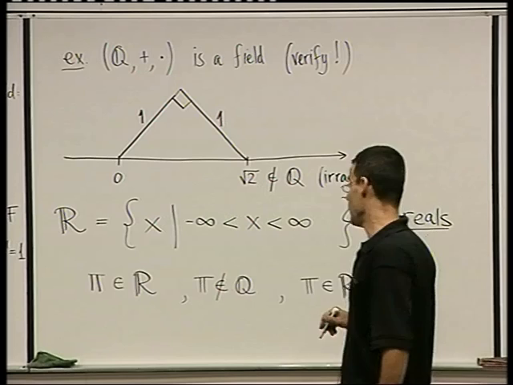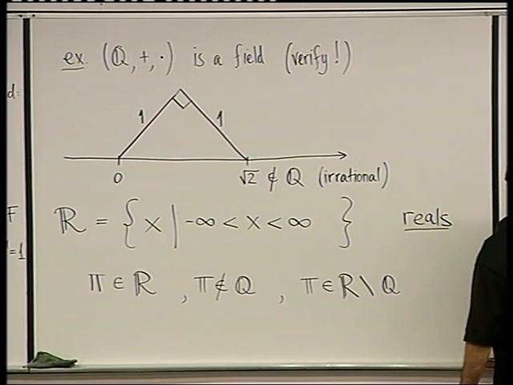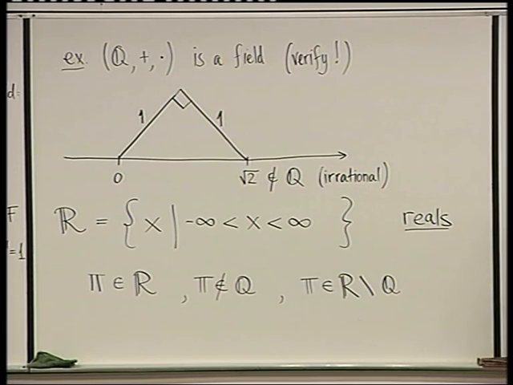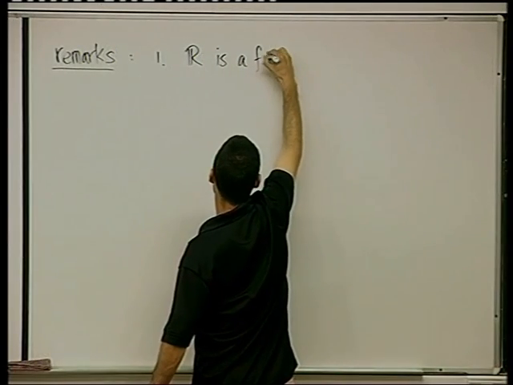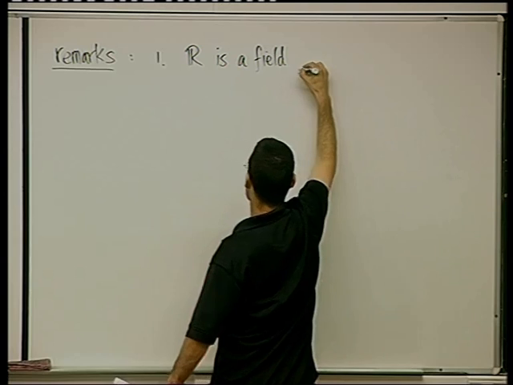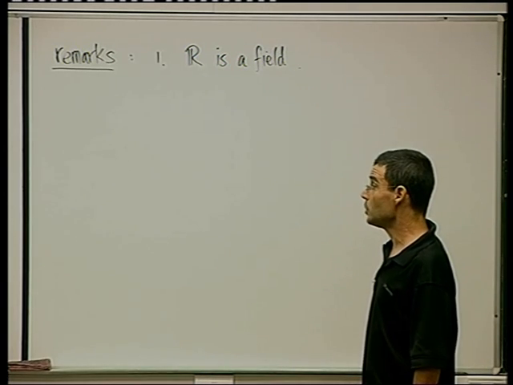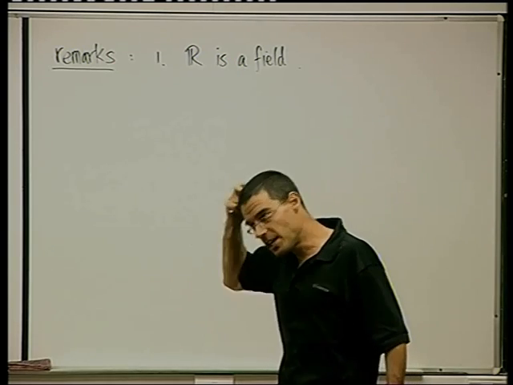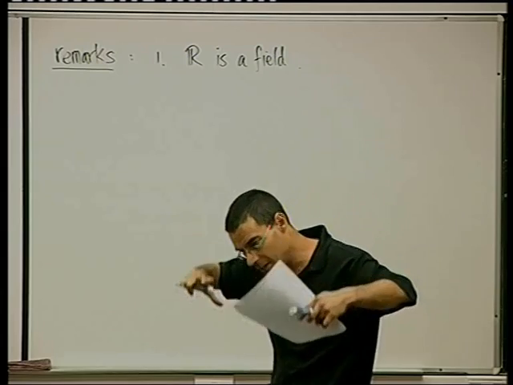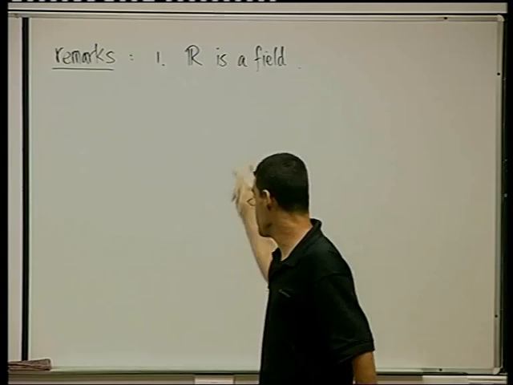So what one can verify, and we're going to work with it a lot, some remarks. One, R is a field. It satisfies all the 11 axioms, and you should think about it. You should think of things that you know, but think about them in order to feel good with them, to feel that you understand what this statement means.